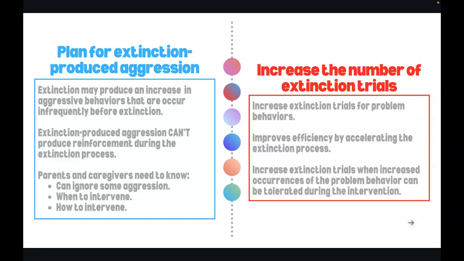We want to make sure to increase the number of extinction trials, increase them for problem behaviors. It improves the efficiency by accelerating the extinction process. And you can also increase the extinction trials when increased occurrences of the problem behavior can be tolerated during the intervention.